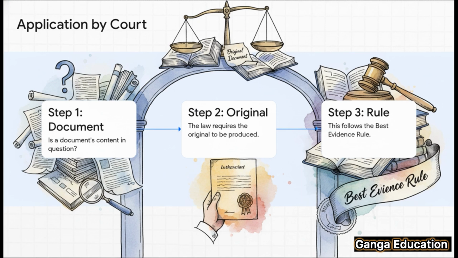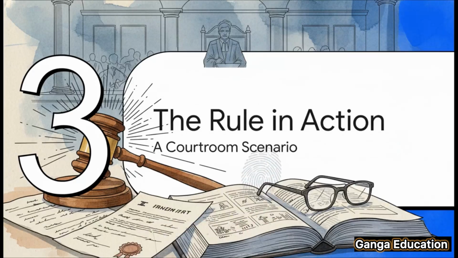And by doing this, in step 3, the court is applying the best evidence rule, making sure its judgment is based on the most authentic proof possible. All right, all this theory is great, but let's see how it plays out in a real-life situation. We're going to look at a practical courtroom scenario to make this rule crystal clear.